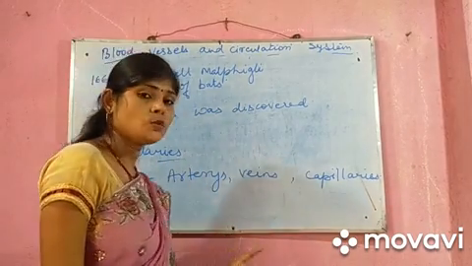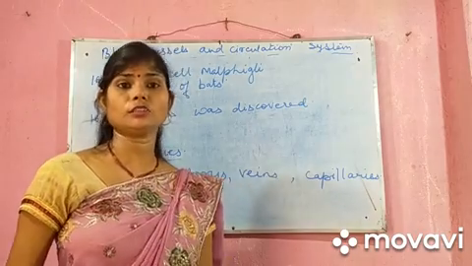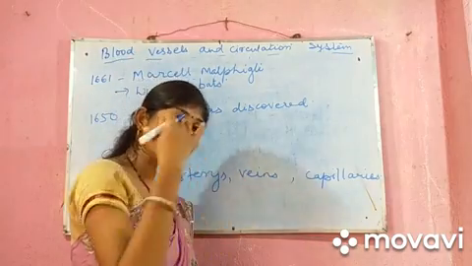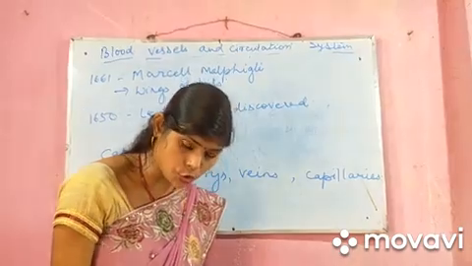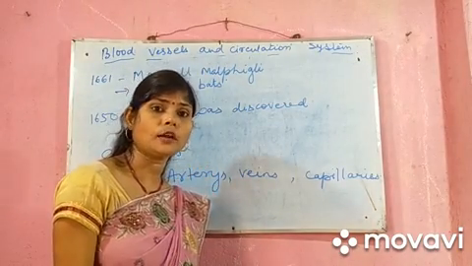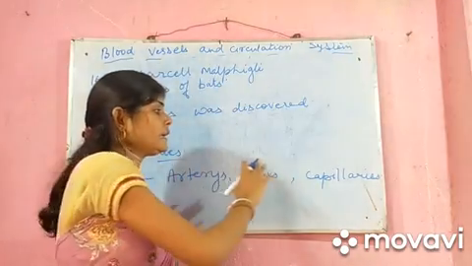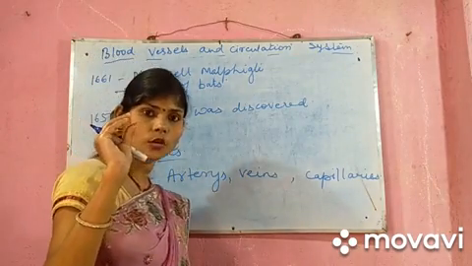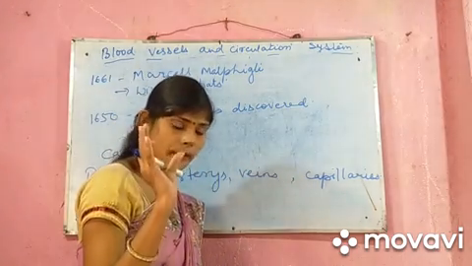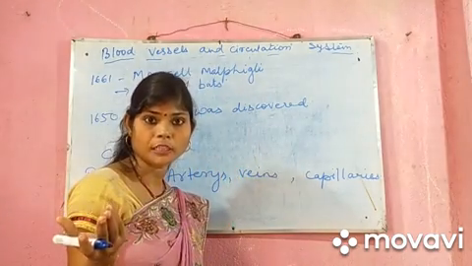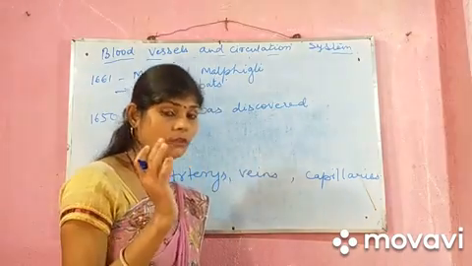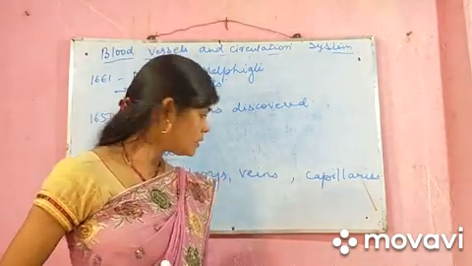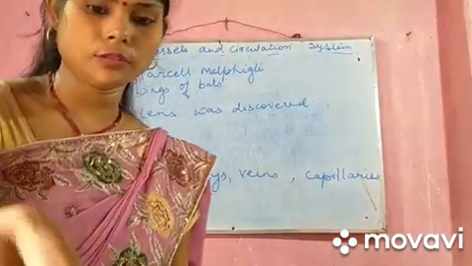Arteries carry oxygenated blood from the heart to the different parts of the body. Veins carry deoxygenated blood from the different parts of the body back to the heart, and capillaries carry both. In the arteries, lumen is small, but in the veins, lumen is big, and in the capillaries, no lumen is present. I have given you these differences and explained them nicely in the last video. Please follow it.